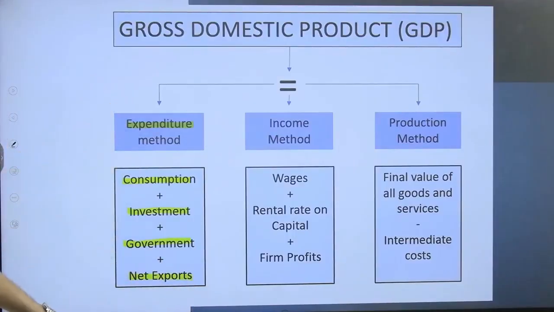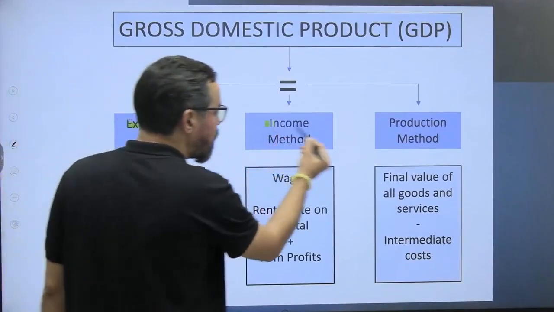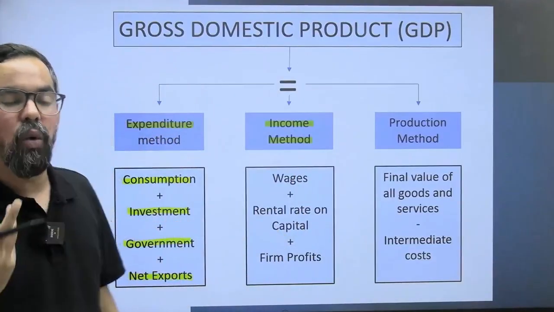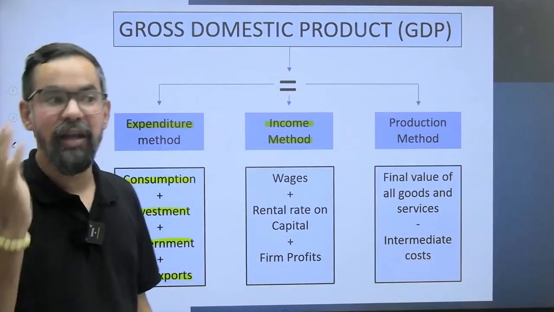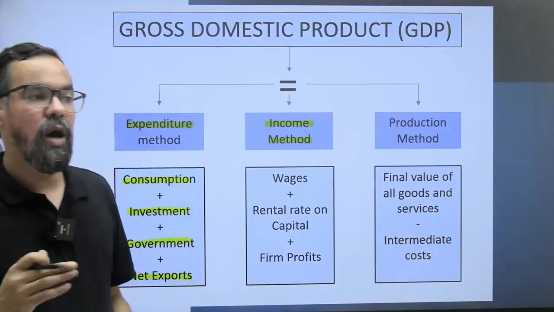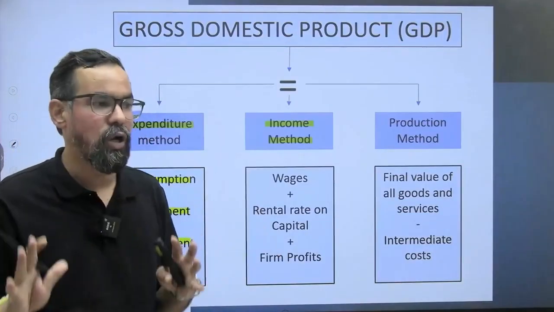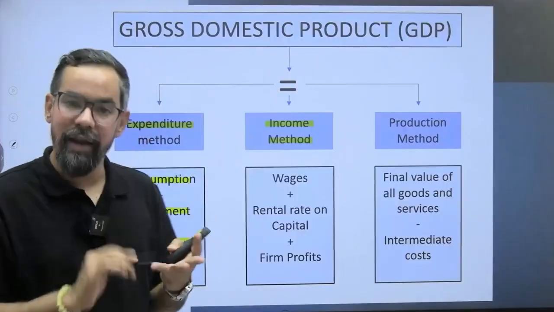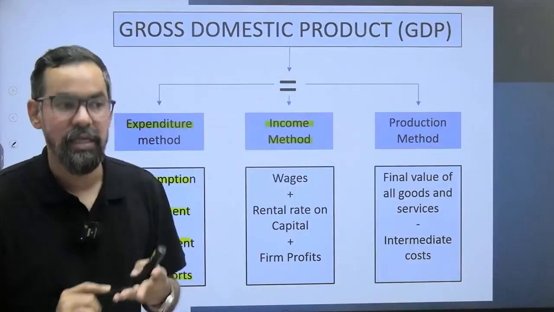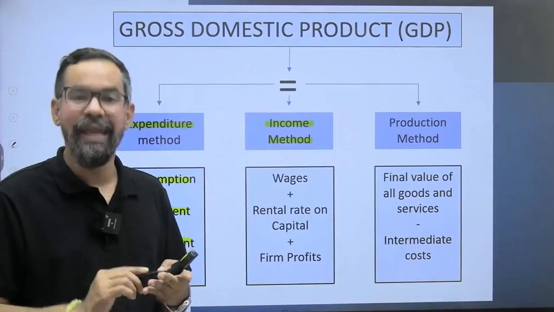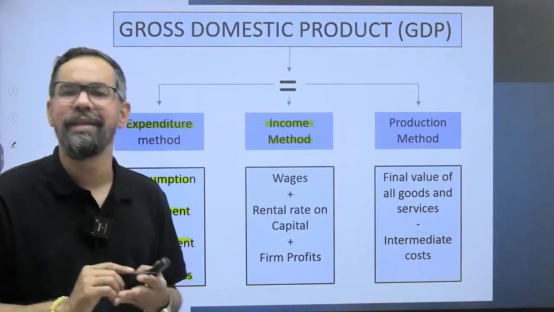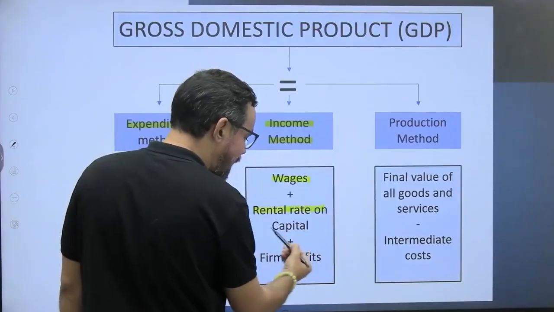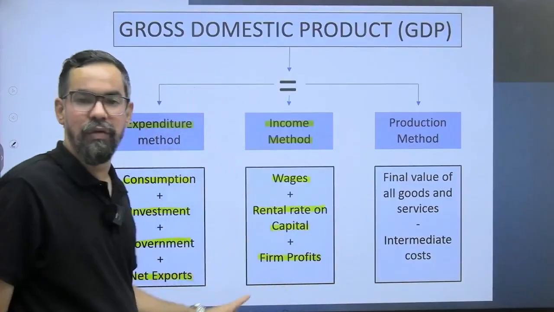When it comes to the income method, we account the sources of income. Primarily we have four sources economy wise: land, labor, capital, and entrepreneurship. Land gets rent, labor gets wages and salaries, entrepreneurs get profit, and investment gets return.